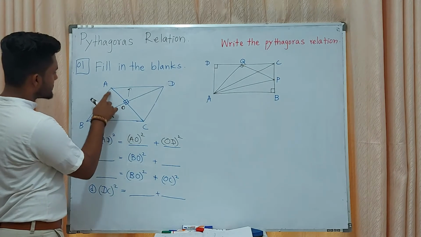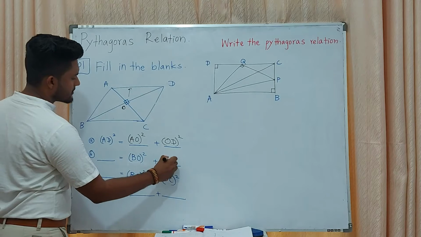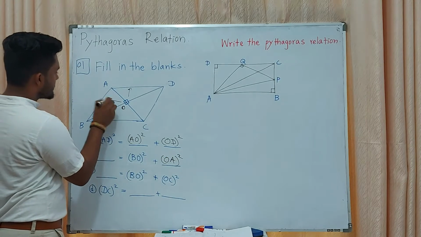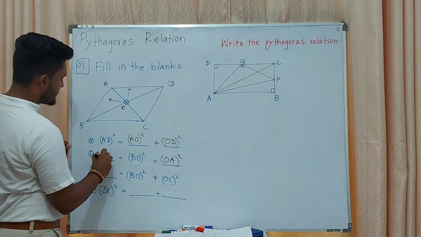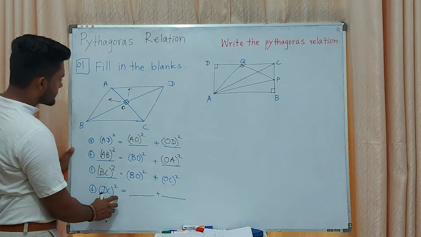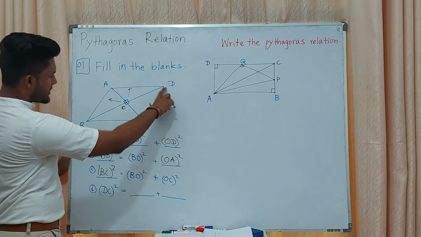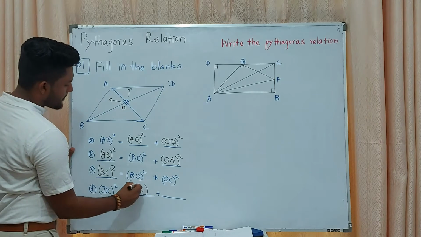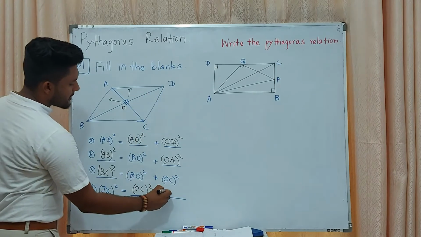BO squared plus OA squared equals this hypotenuse AB squared. Then DC squared, that means, yes, OC squared plus OD squared.